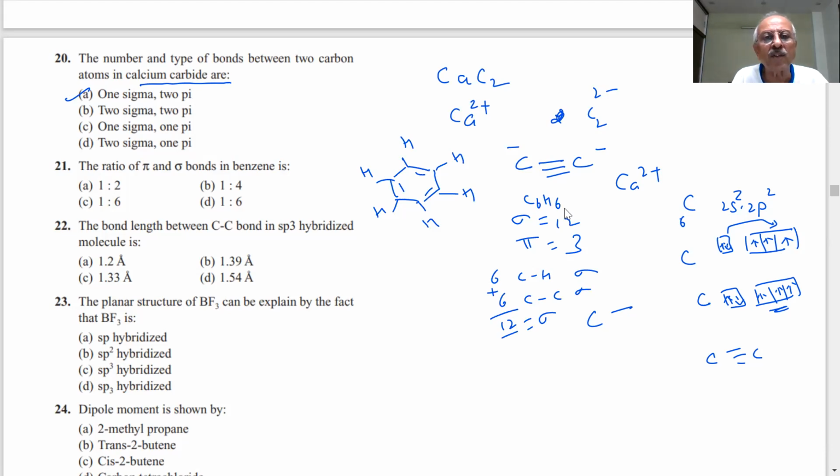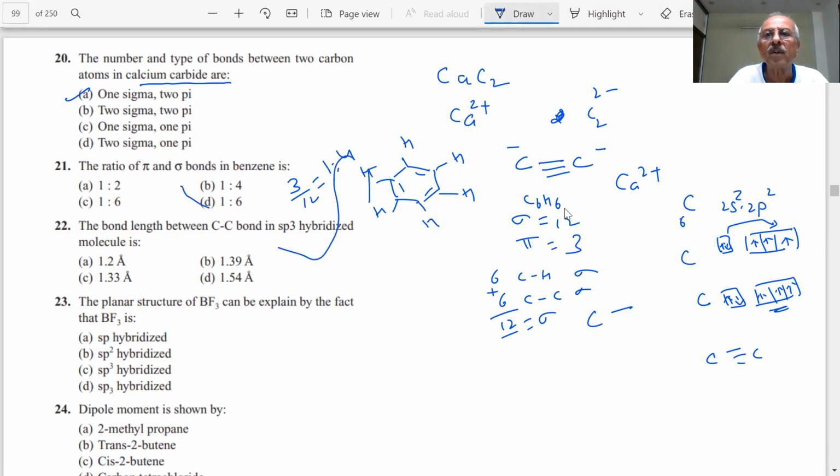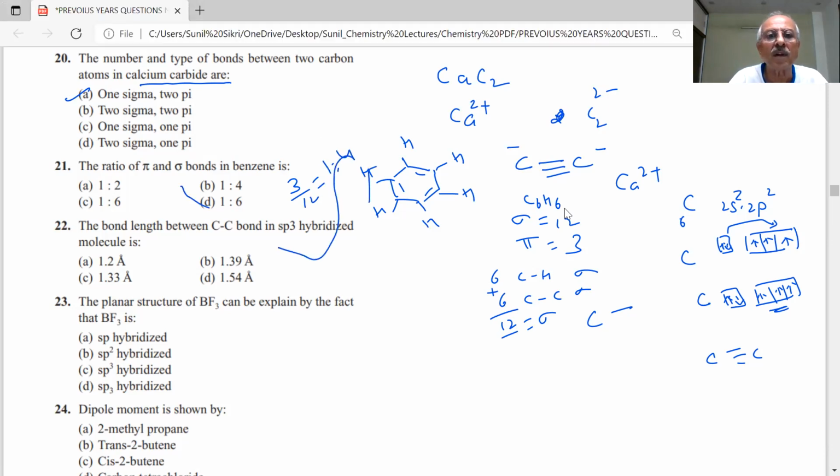Then what is the ratio? 3 by 12, which means 1:4. All right.